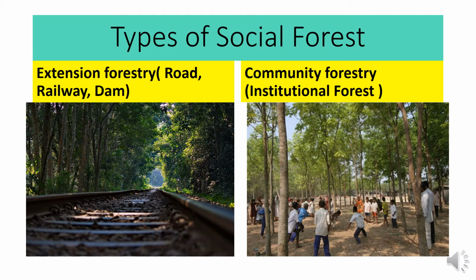The types of social forest. Here you can see another two types of social forest, that is extension forest and another one is community forest. Extension forest is mainly the forest which is established on the side of railway or roadside or the side of canals or rivers. Here you can see an image of extension forest, and another is the community forest or institutional forest.